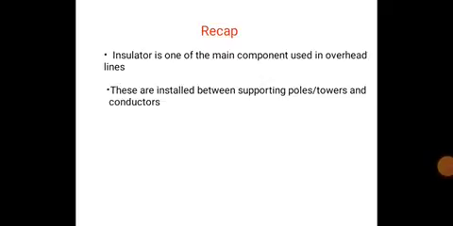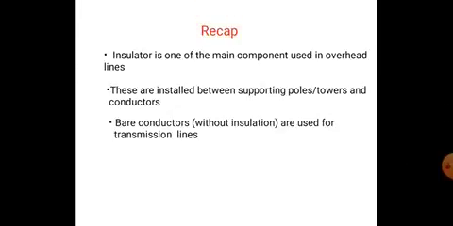In this class we are discussing another topic, that is insulators. Insulators do not allow the current. The insulator is one of the main components used in overhead lines. These are installed between the supporting poles, towers and conductors. Bare conductors without insulation are used for transmission lines, so for a transmission line there is no insulation between the conductors.